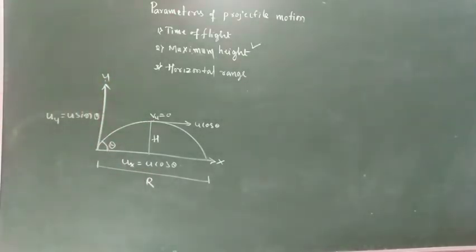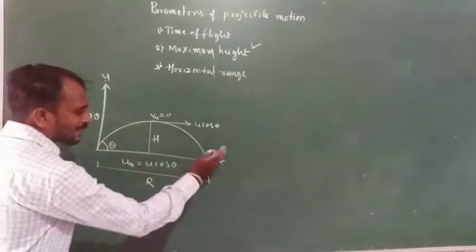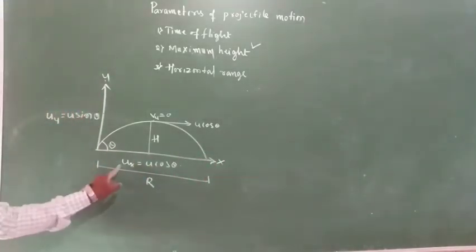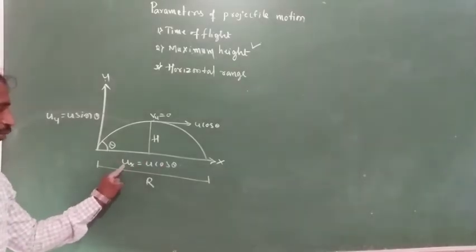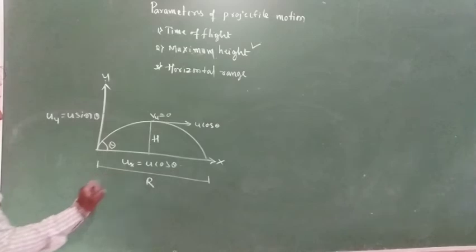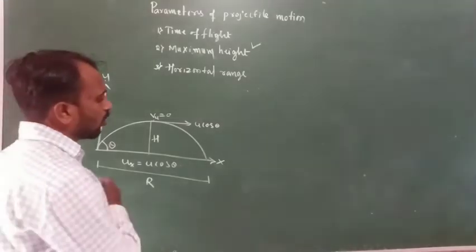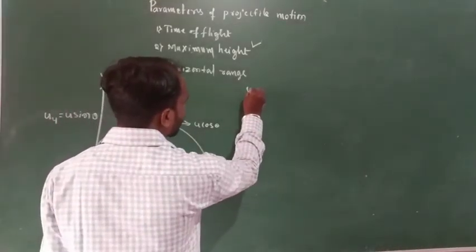Suppose the object is traveling along the x-axis with velocity ux. Why? Because the velocity component along the x-axis is ux, and the time interval we consider as t. So the velocity along the horizontal component is ux.